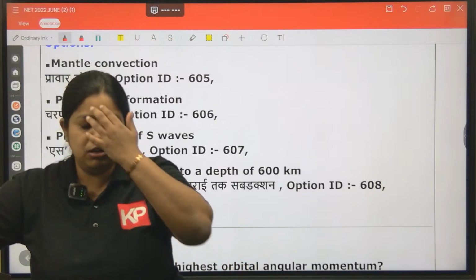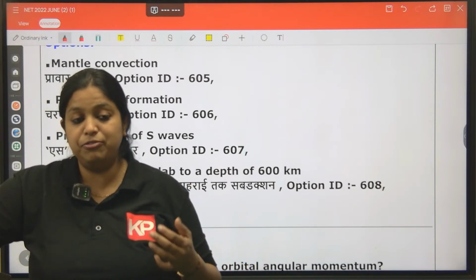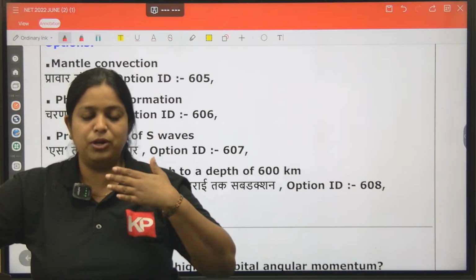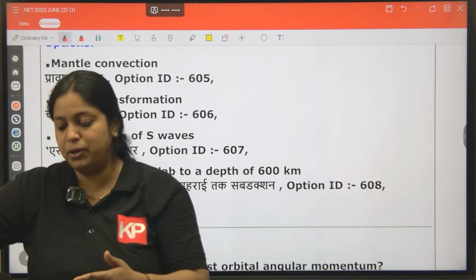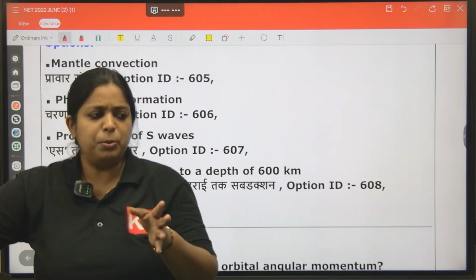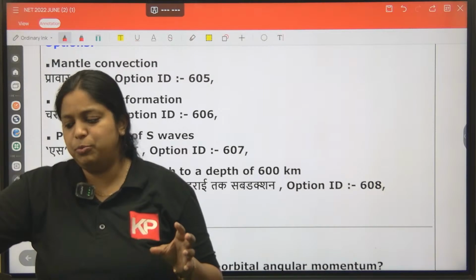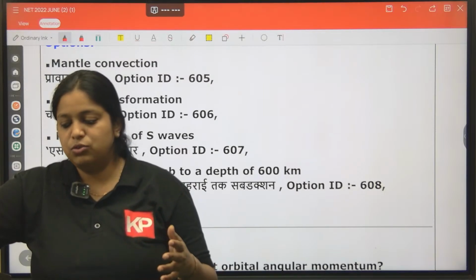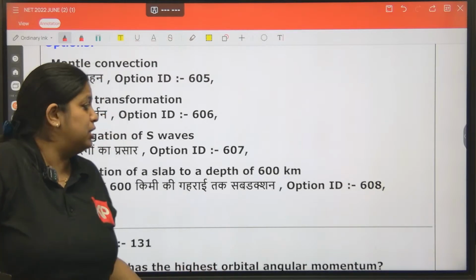Then come the Rayleigh wave and Love wave, the surface waves, and their peculiarity, their movement. Both are perpendicular to the direction of propagation. The movement is perpendicular to the direction of propagation. So those terminologies are very important. Keep in mind.